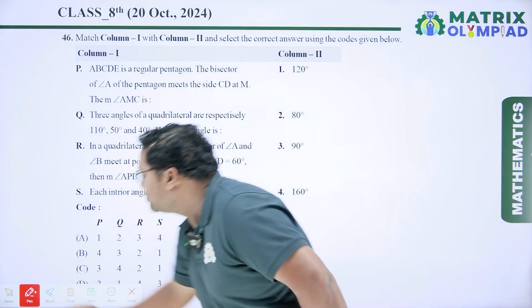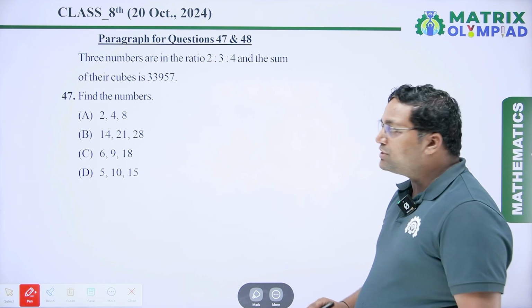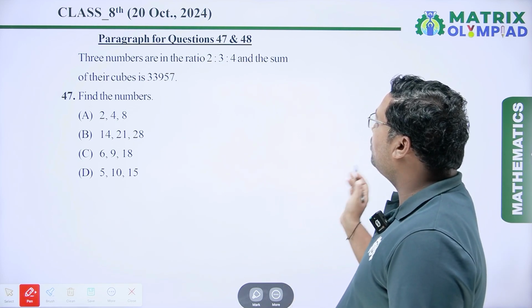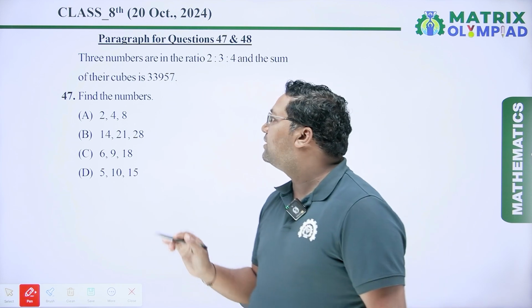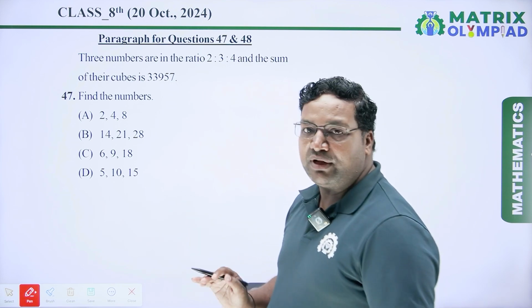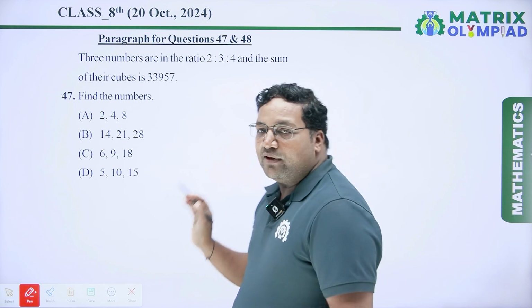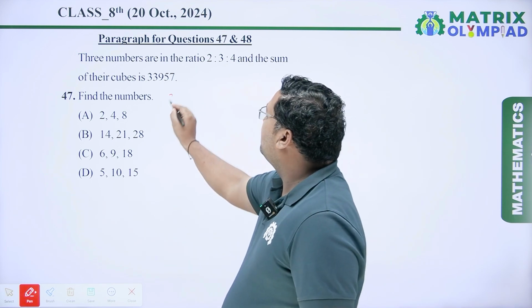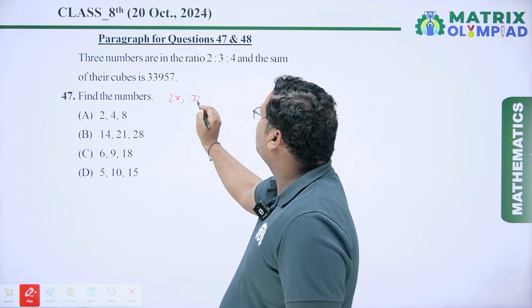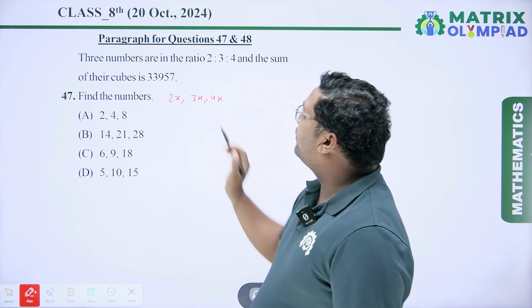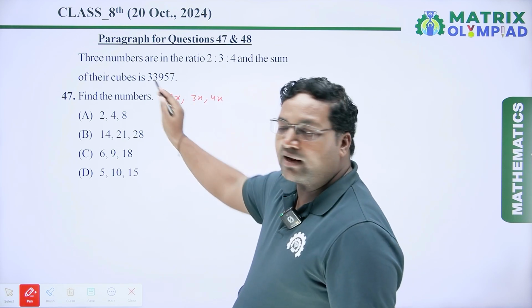Now coming to the next question. This question is paragraph based. Three numbers are in the ratio 2:3:4 and the sum of their cubes is 33,957. The first question is to find the numbers. So we assume the numbers are 2x, 3x and 4x. Now we frame an equation according to this paragraph.